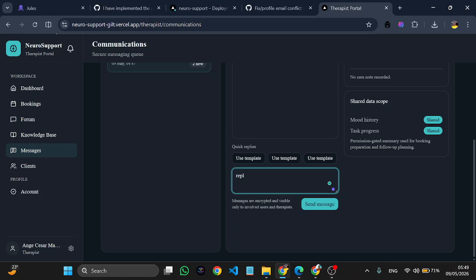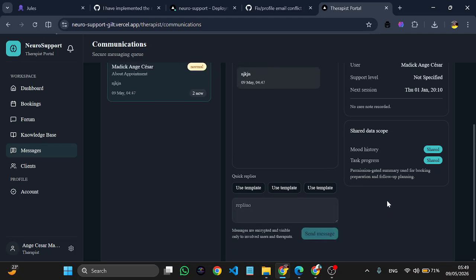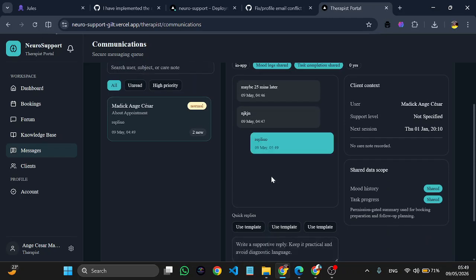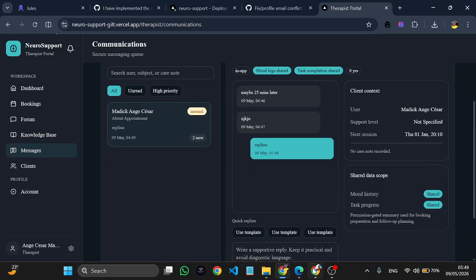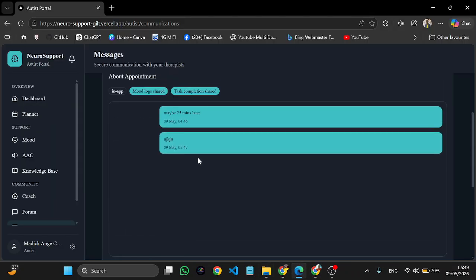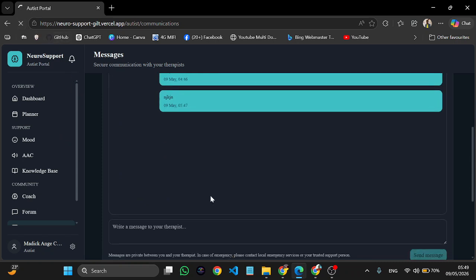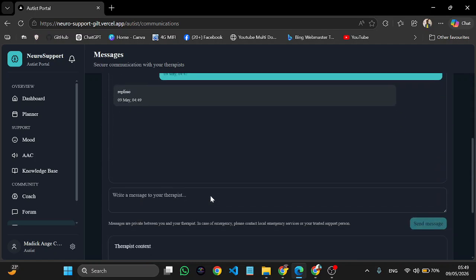Reply, yo, yo. Let me send this. Can send a message. Now it depends on the internet connection. The message is sent. So if I go to the what? To the autist. I go to the autist. Let me refresh it to ensure I have it first, because it can actually come without refreshing, but it may take some time.